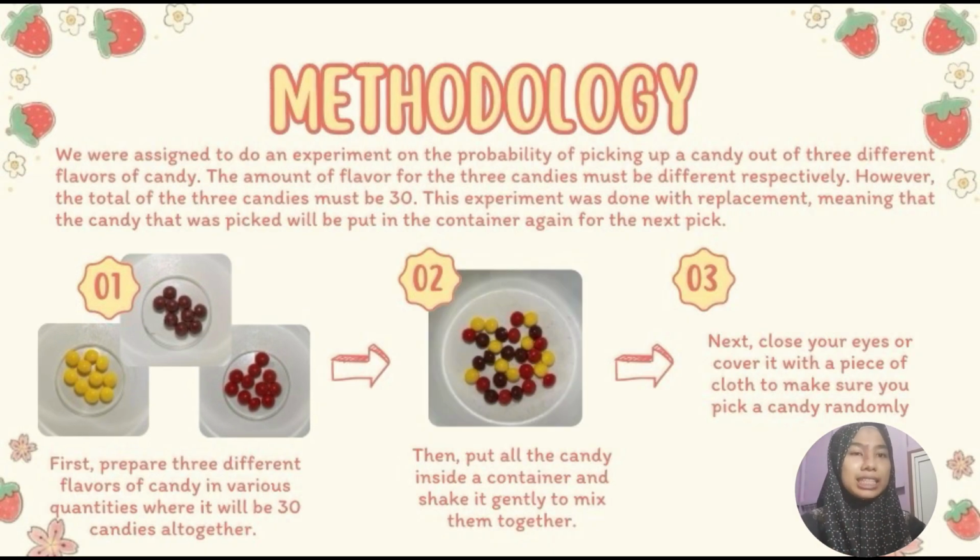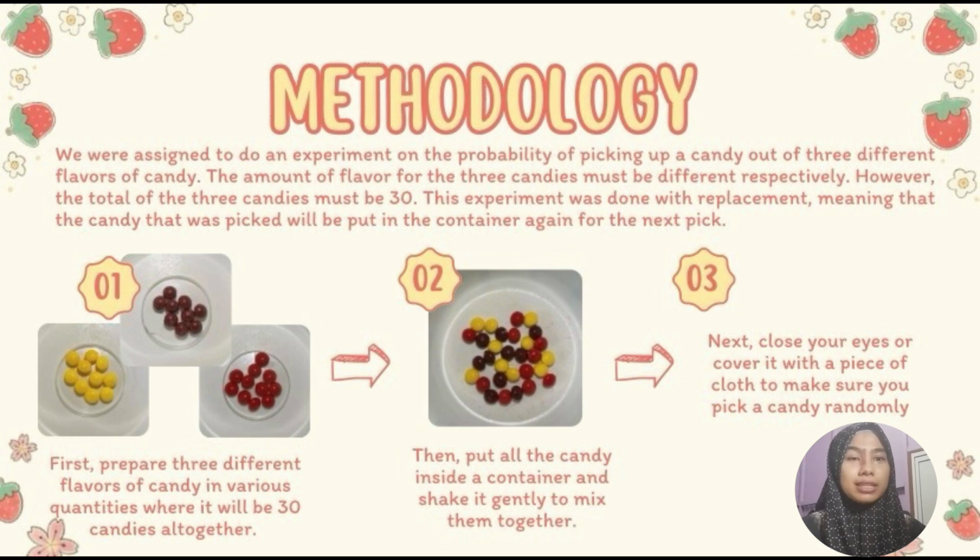Now for the methodology or steps on how to conduct this experiment. First, we need to fully understand what this experiment is about. It is about picking up a candy. We were assigned to do an experiment about picking up a candy out of 3 different flavors. However, we need to close or cover our eyes so that the randomness of the candy can be sure. This experiment is done with replacement, meaning that the candy that we pick needs to be put back in the container or a box because it is with replacement.